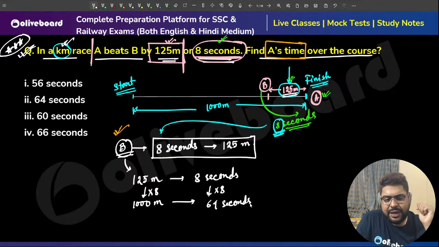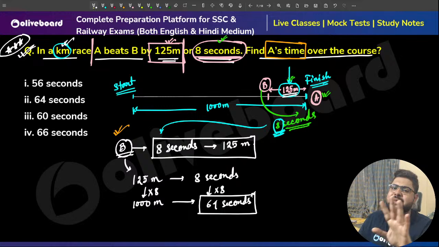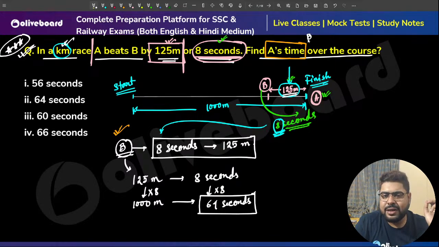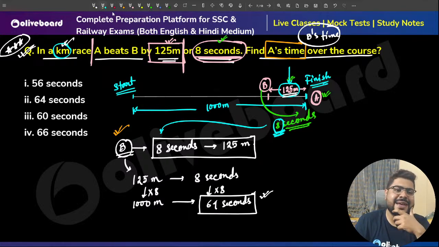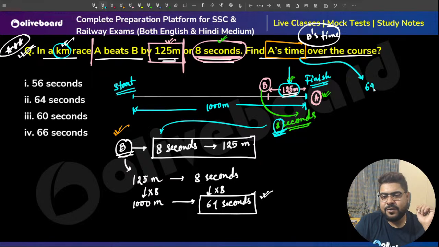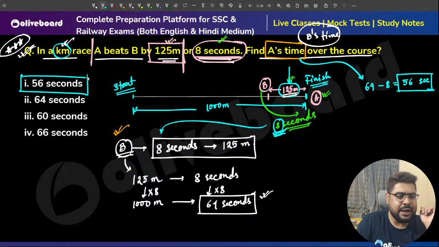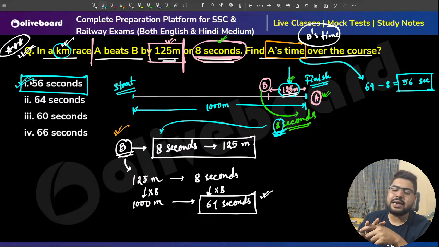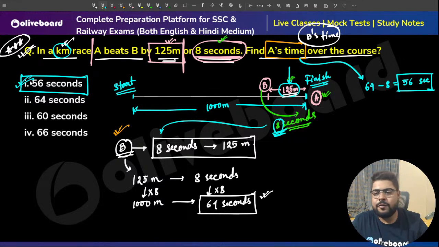So if the question was to find B's time over the course, then my answer is here. Then what will be A's time? You will say, sir, no worry. A has finished 8 seconds earlier. So A's time will be 64 minus 8, that is 56 seconds. That is there in the options. Option number 1, 56 seconds, is our correct answer.